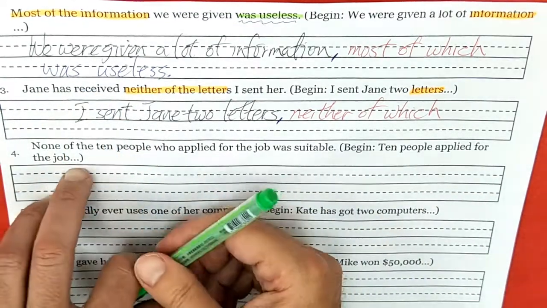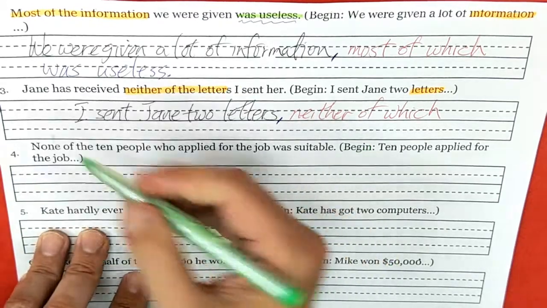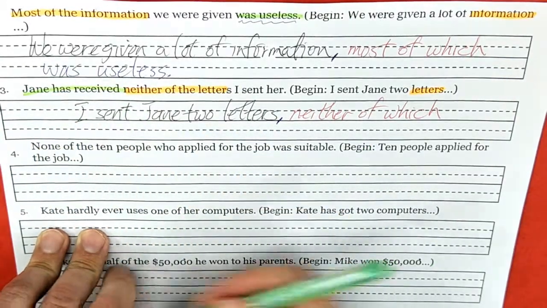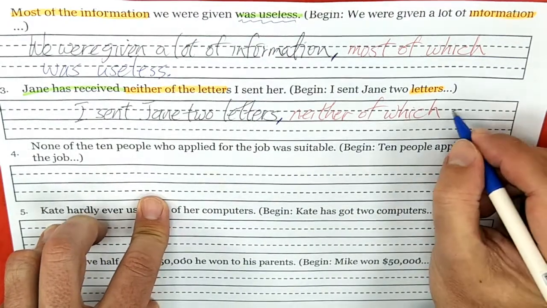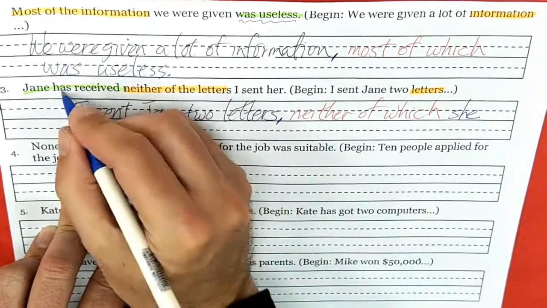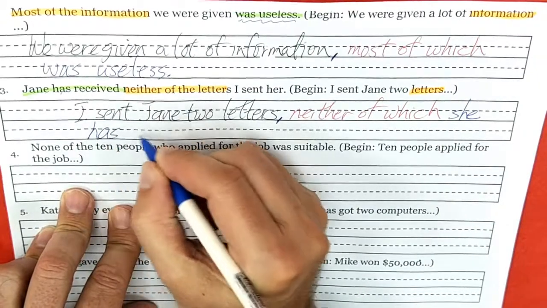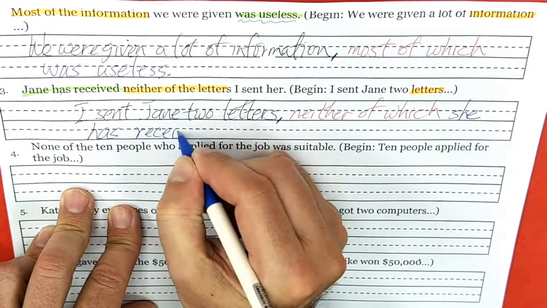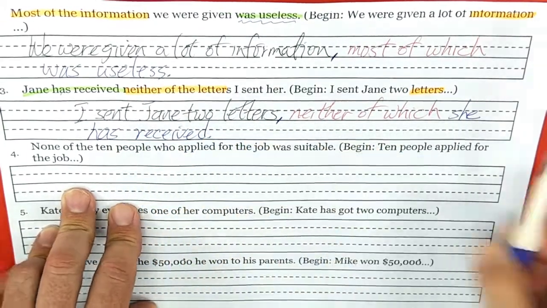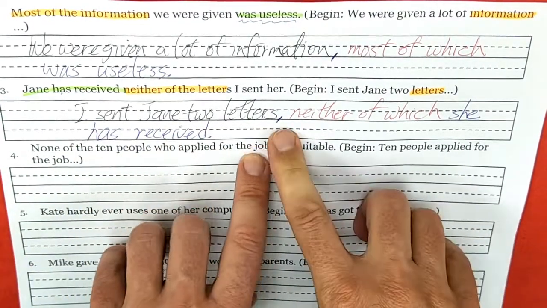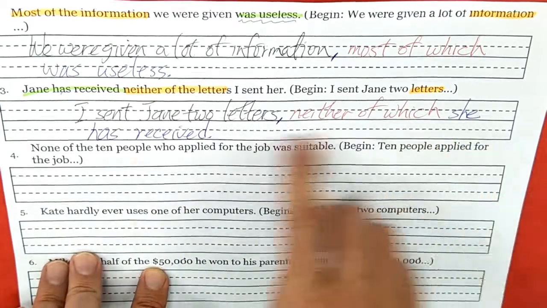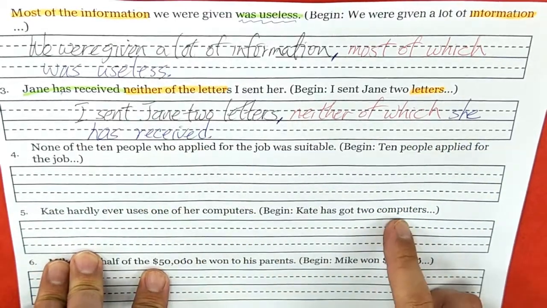So, neither of which, I don't need to repeat Jane, so I can just use she. Neither of which she has received. I sent Jane 2 letters, comma, neither of which she has received.